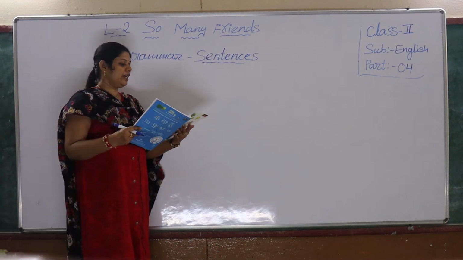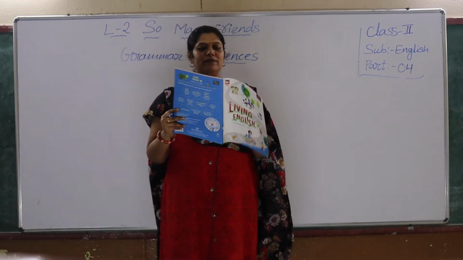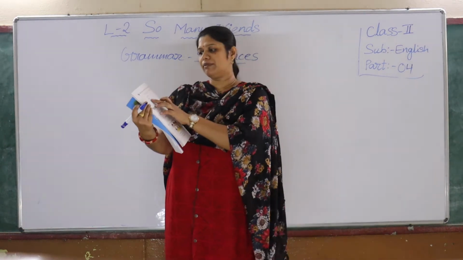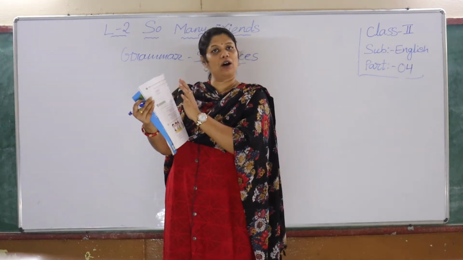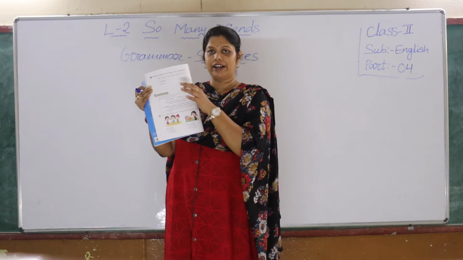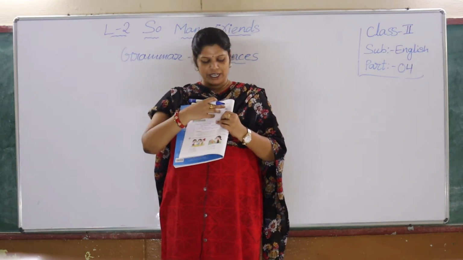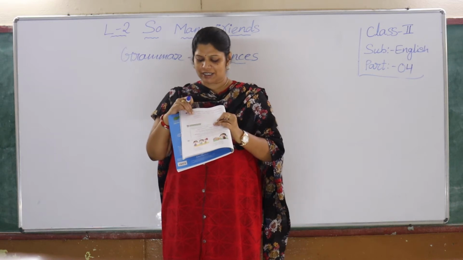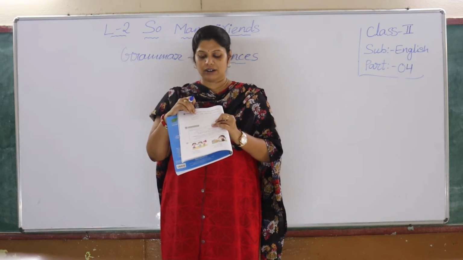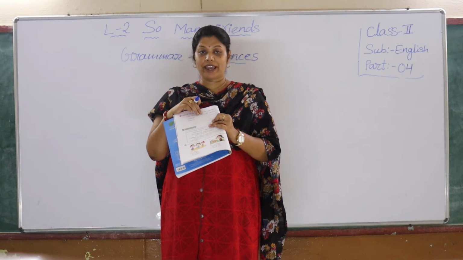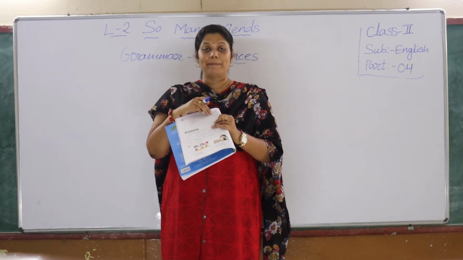Okay children, see here page number 12, F bit. So here classroom, playground, two parts divided here. See, box given under classroom, playground. Here some words are given. See, slide, duster, chalk, swing, trees, blackboard.